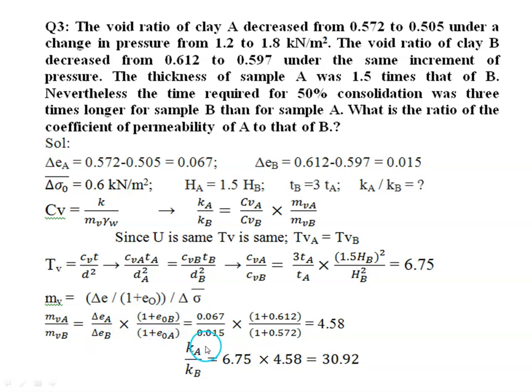Then by substituting the values, we can find the ratio of mvA by mvB, which is 4.58. Now from this equation, Ka by Kb equal to CvA by CvB, which is 6.75, multiplied by mvA by mvB, which is 4.58. So from this we can get Ka by Kb as 30.92.